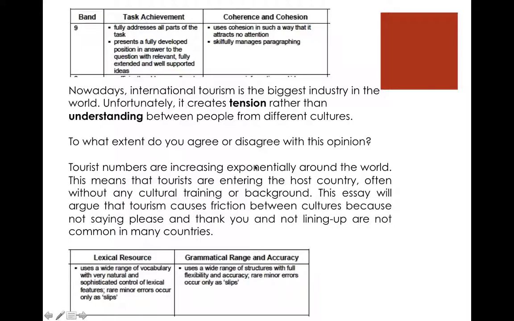So we have a simple sentence with a comma and an additional element. And then we have a complex sentence. And rare minor errors only as slips, no errors in there. Okay, so that introduction answers the question, uses cohesion, we organized our paragraphs, we used some good vocabulary. Friction is good, exponential is good, that's enough.